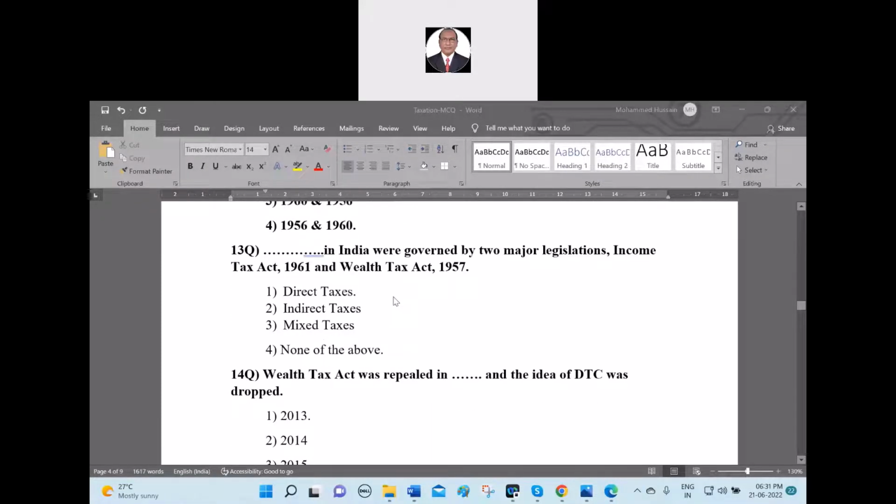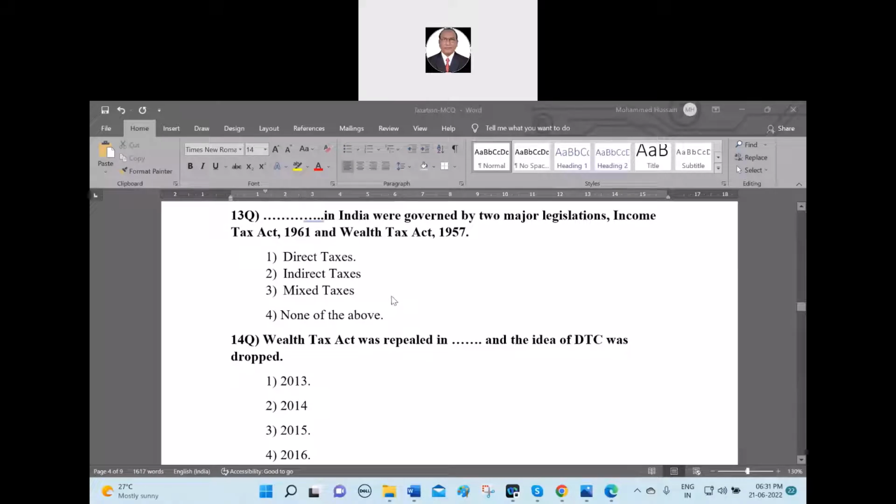So now let us come to the next point, the 14th question. Wealth tax was repealed in dash and the idea of DTC was dropped. Which year? First option 2013, second option 2014, third option 2015, fourth option 2016. Sir, 2014? The right answer is 2015, third option. The wealth tax was repealed in 2015.